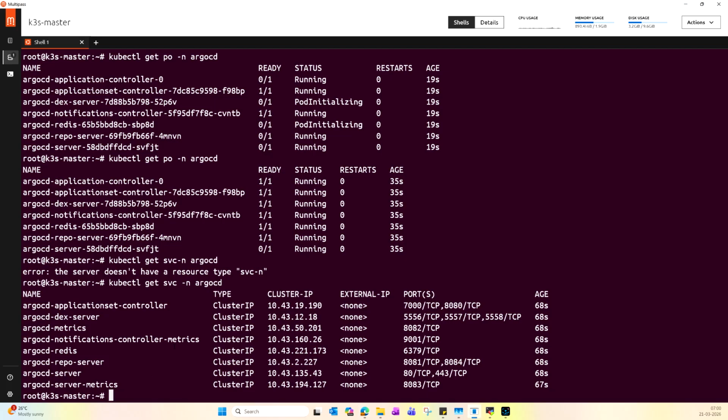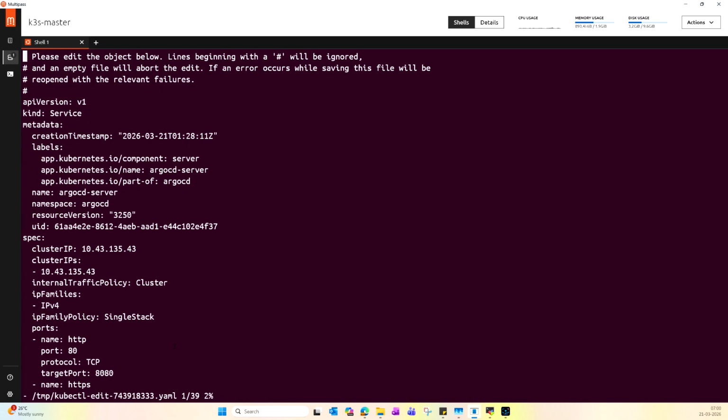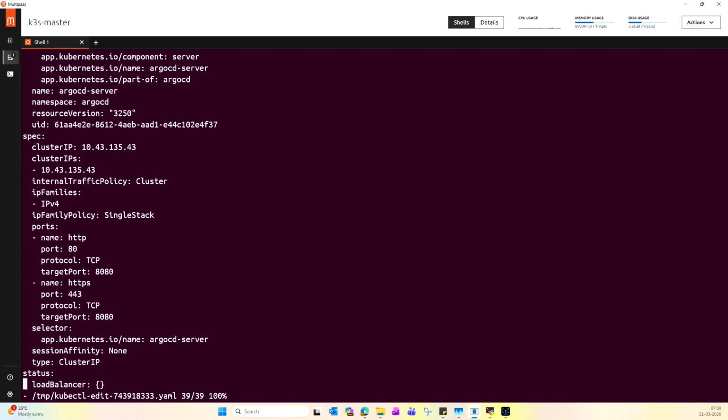To change the service type, let me use the command kubectl edit svc argocd-server -n argocd. Here I'm going to change the type from ClusterIP to NodePort. Let me just go down.